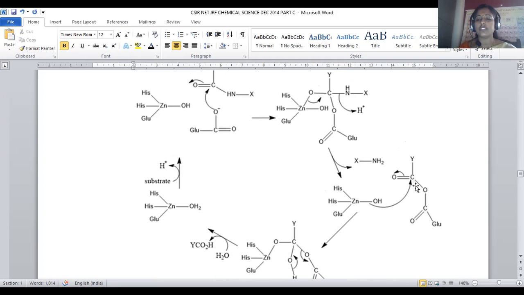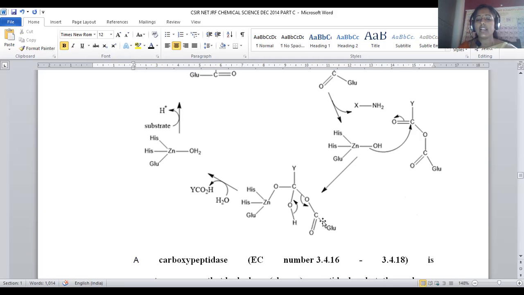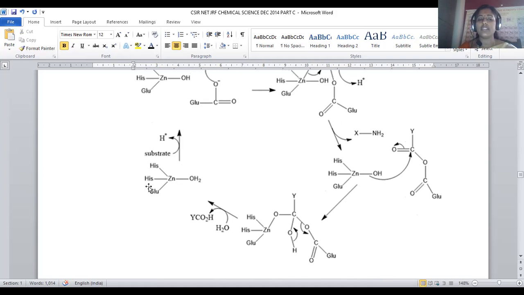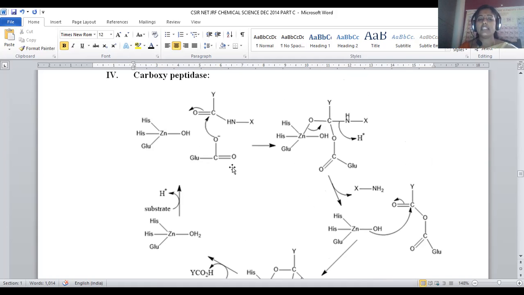This glycine moiety is going to add here and will be bonded. Finally, if you remove this H plus and the bond is shifted, it will become a carbonyl functional group, and this bond will be eliminated from the system, so that ultimately there is removal of carboxylic acid. Carboxylic acid will be discarded from the system, and we will get carboxypeptidase again.